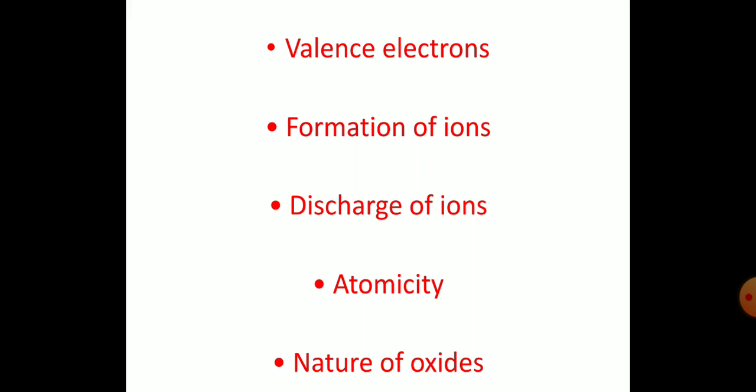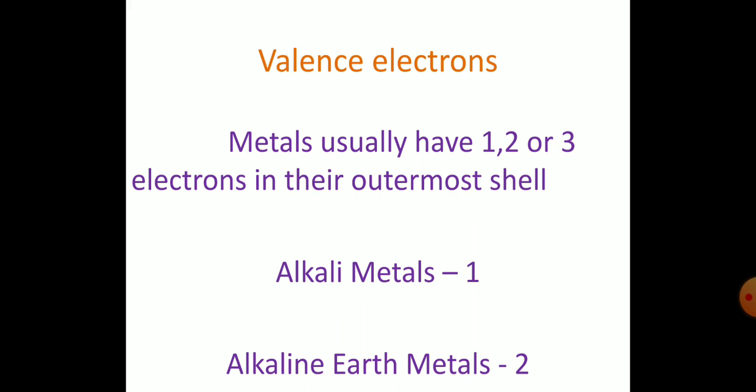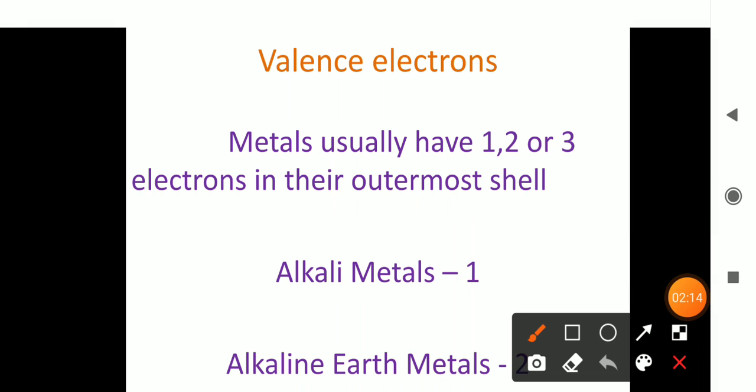First, valence electrons. Dear students, can you remember what are called valence electrons? Can you answer me? The number of electrons present in the last shell of an atom is called valence electrons. We are all aware of the structure of atom, isn't it?